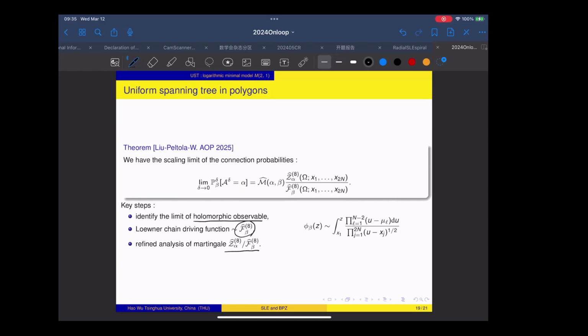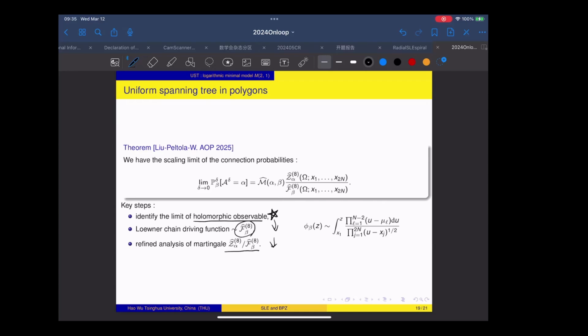So for all three models, we follow exactly the same three steps. Among these three steps, the proof for the first step is usually very quick, usually 2 or 3 pages. But in fact, this step is the most difficult one because we need to figure out what is a proper holomorphic observable.